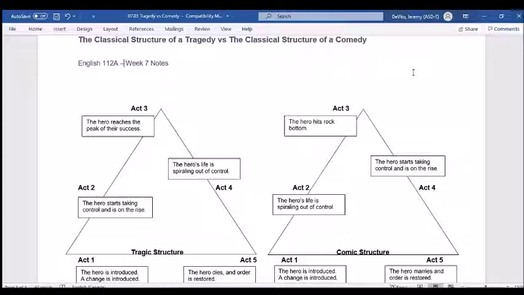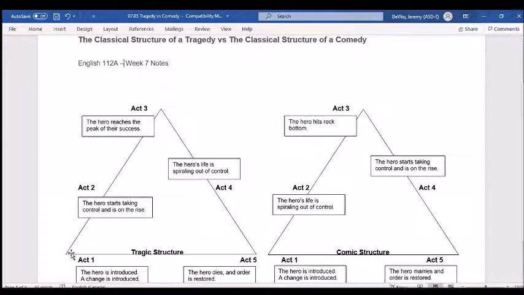And if you watch a lot of movies that you watch very closely today, modern movies, they use these structures too. These are not things that are past and gone. They're very common, and you'll recognize them as we go through this a little bit. Okay, so I want to start. Let's look at the tragic structure.